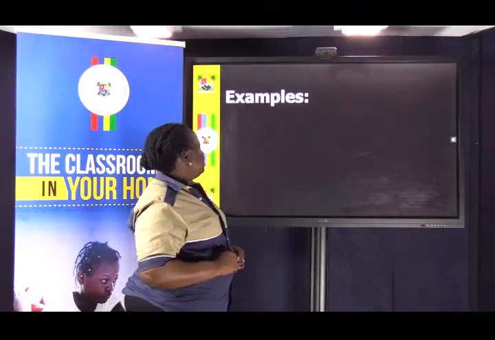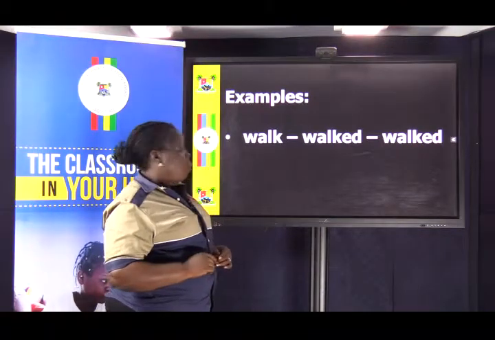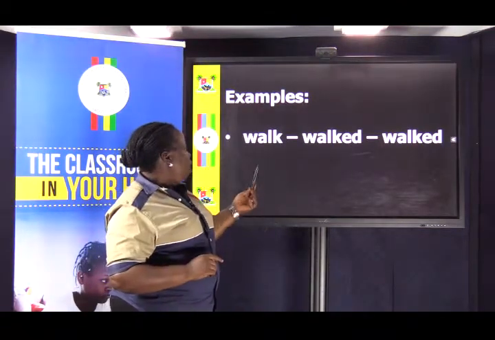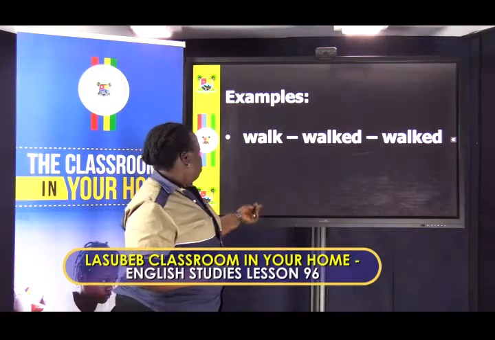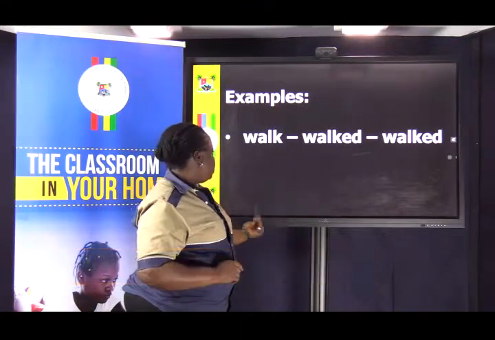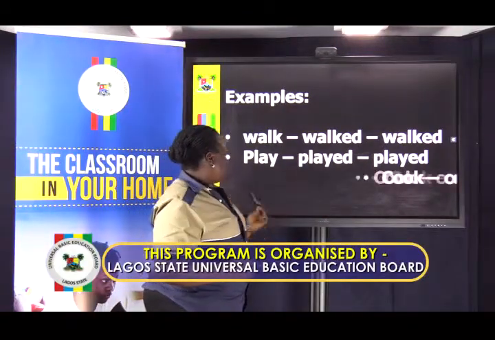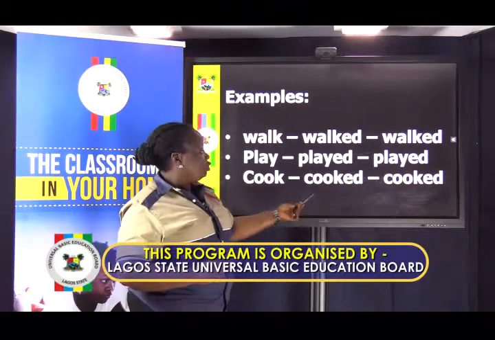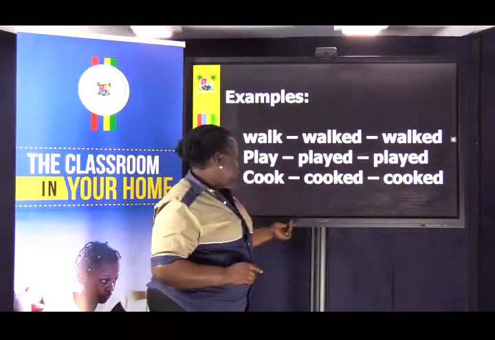Examples are walk, walked, walked. Play, played, played. Cook, cooked, cooked. That is the present tense, the past tense, and the past perfect tense.